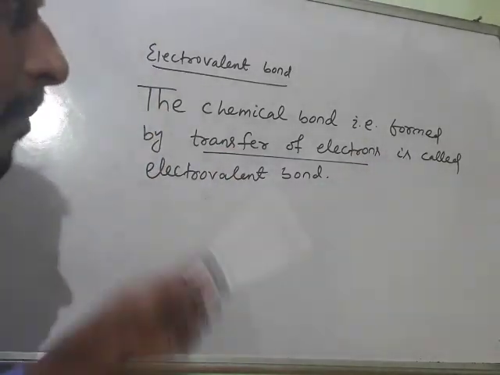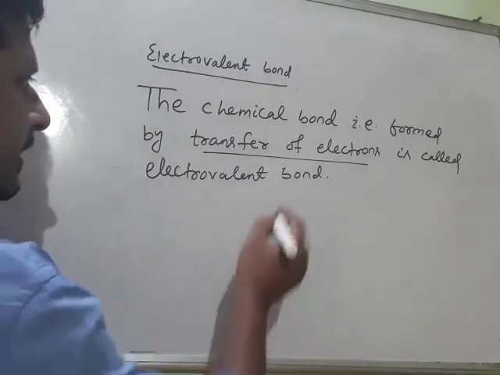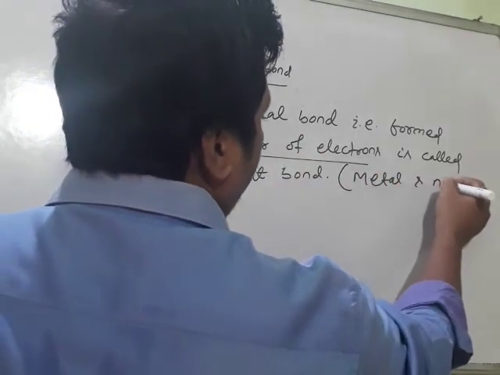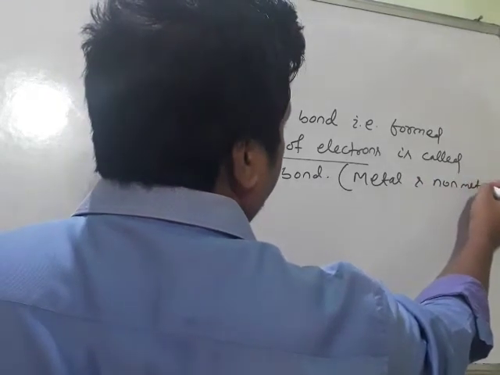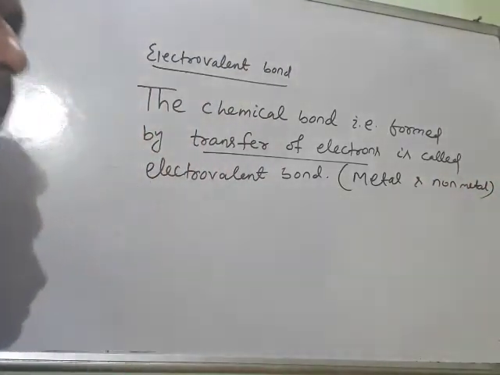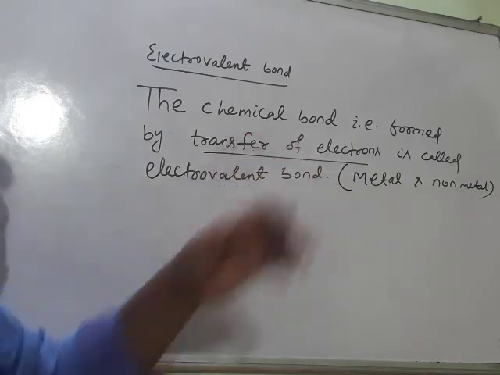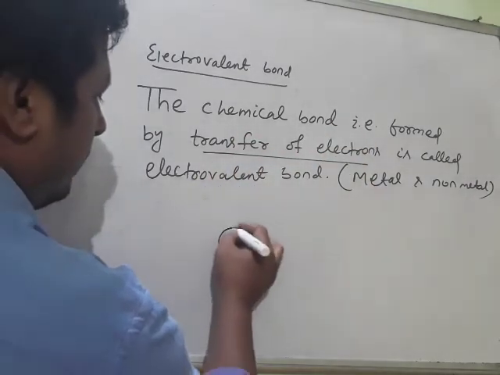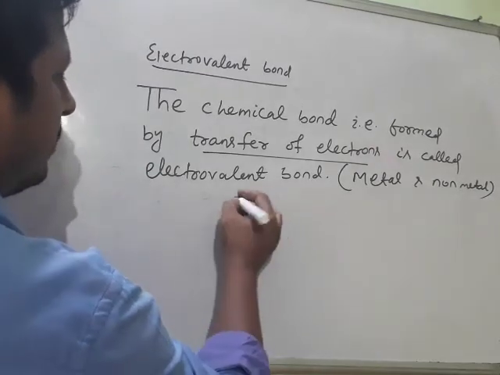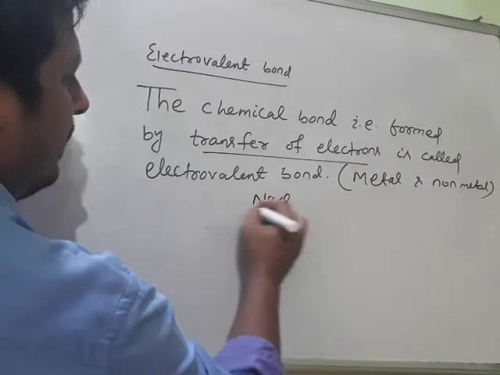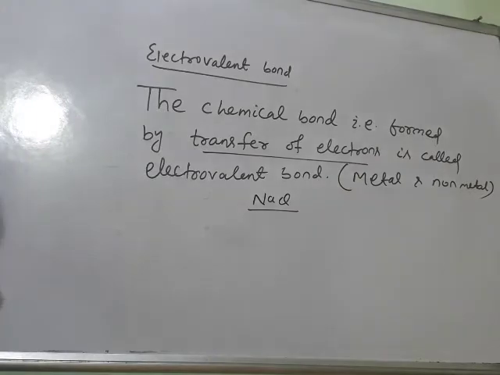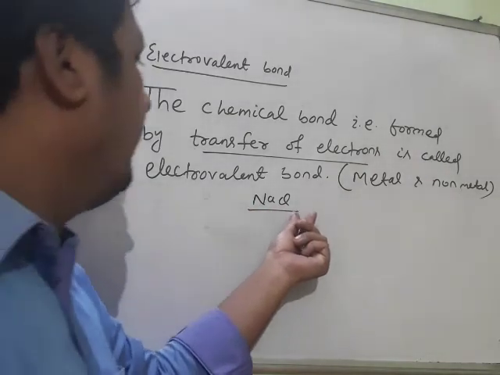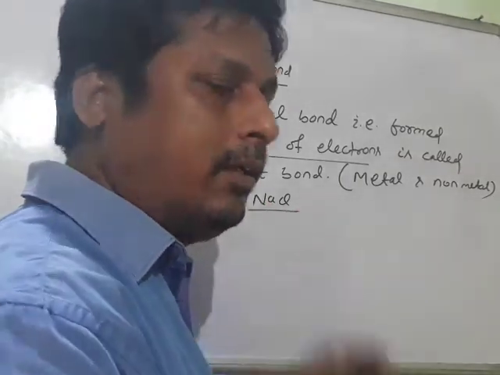Between what? Between metal and non-metal. This bond takes place between metal and non-metal. Always remember. Suppose I take an example, formation of NaCl. In the formation of NaCl, sodium is present, chlorine is present. Sodium is a metal, chlorine is a non-metal.